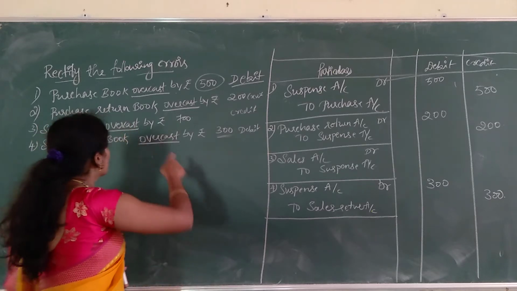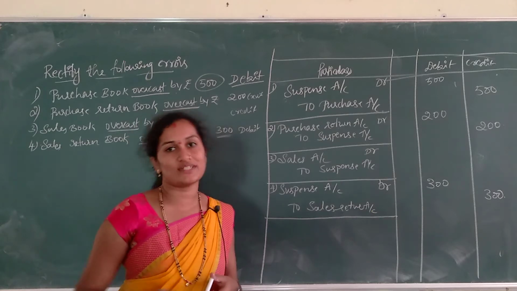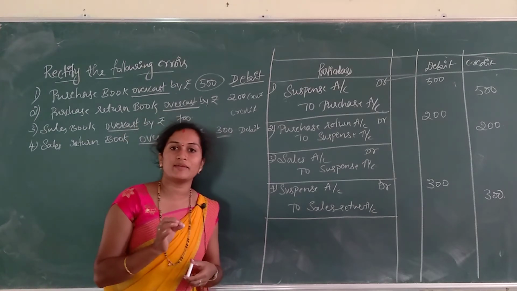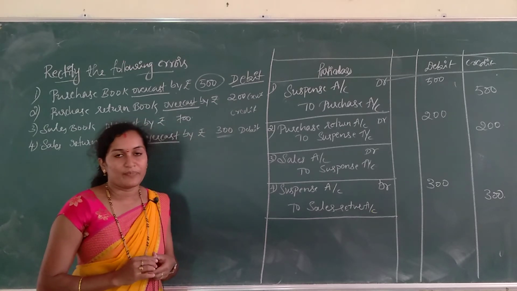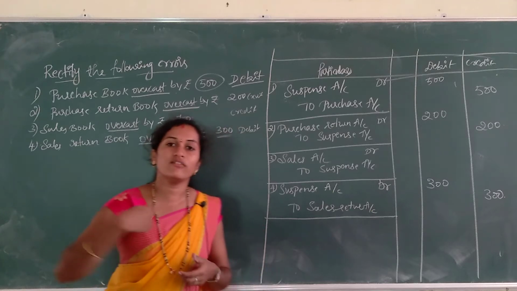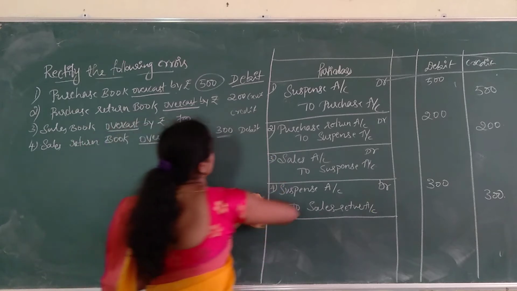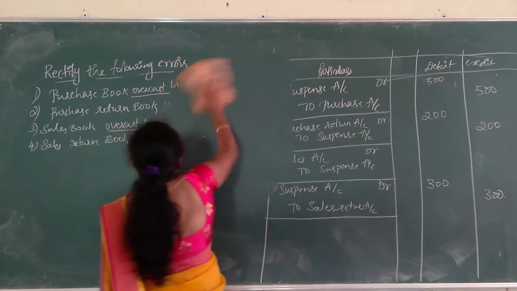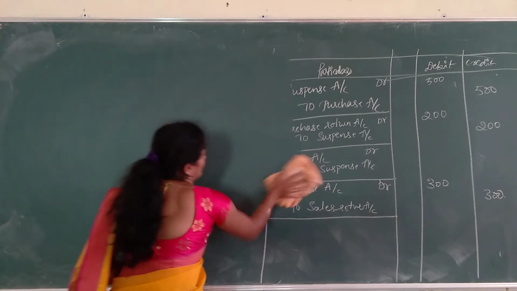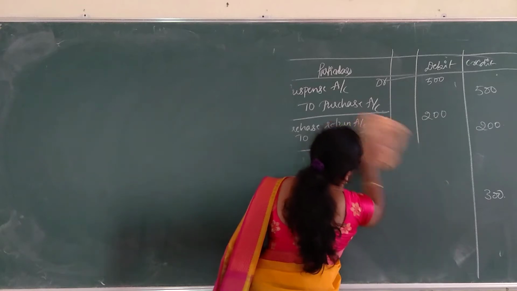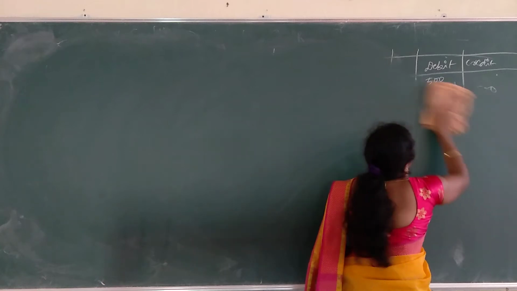So, hope you are cleared with this. See, if it is overcast, if it is an excess amount, give the opposite account. If it is excess in the debit side, then in order to rectify that, we have to give credit. If it is excess in the credit, then we have to give debit. So, these are the principles in order to rectify the entry. So, let us move on to another problem, that is undercast. If it is undercast balances in the books, what do we have to do?